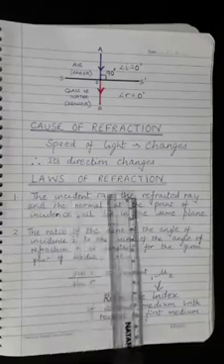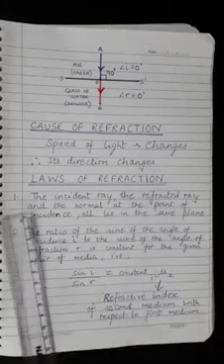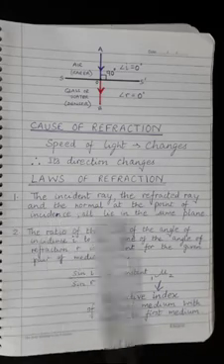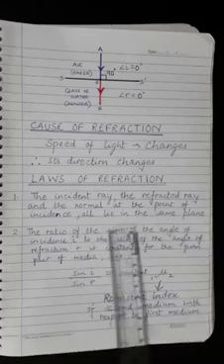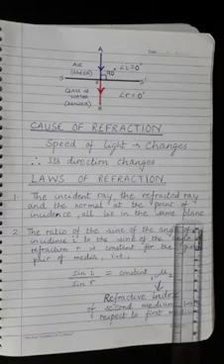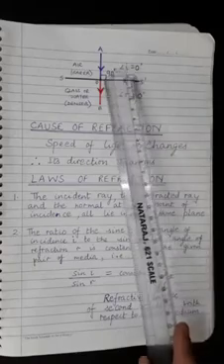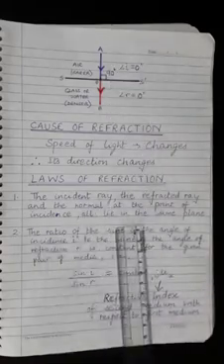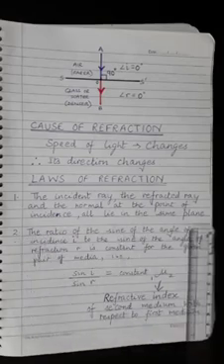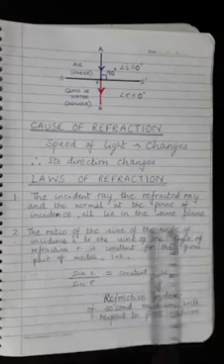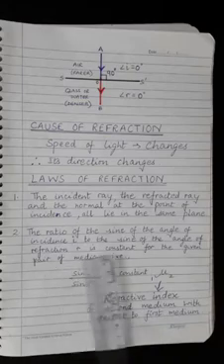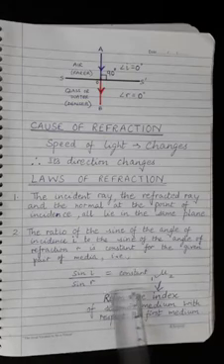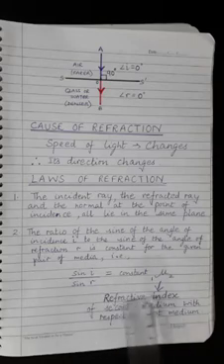Now, laws of refraction of light. First law says that the incident ray, the refracted ray and the normal at the point of incidence all lie in the same plane, whether it is the plane of paper or the plane of any table or the plane of wall, etc. And the second law says that the ratio of the sine of angle of incidence to the sine of angle of refraction is a constant for the given pair of media.